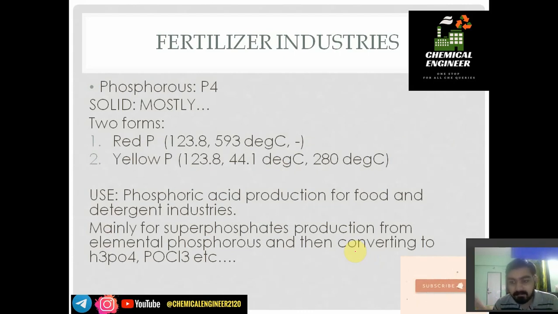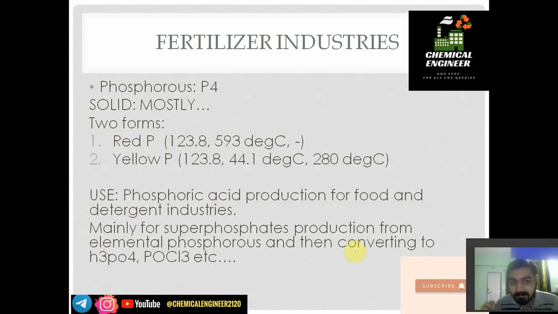Phosphorus is generally solid, as well as liquid at high temperature. Phosphorus has two forms, red and yellow. Yellow phosphorus is unstable while red is stable, so we always use red phosphorus.